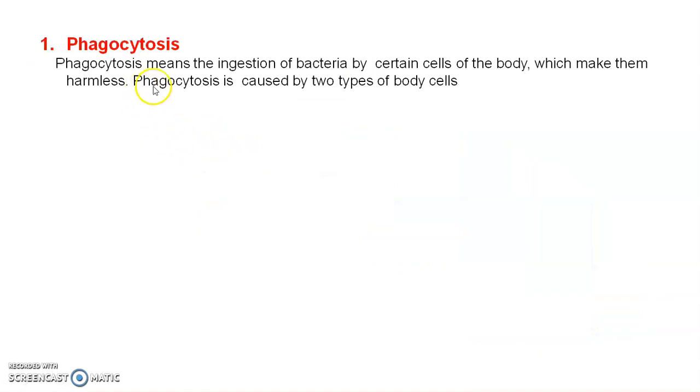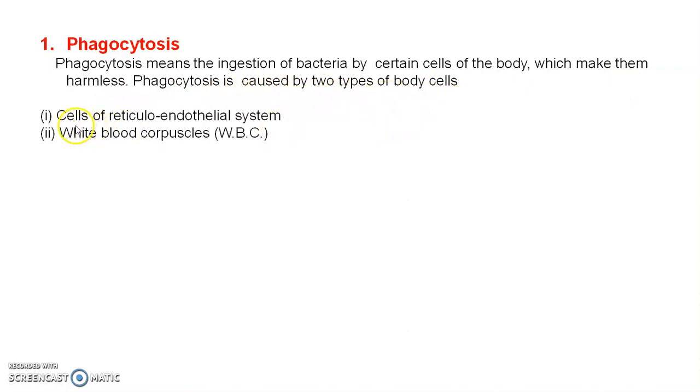First of all, we see phagocytosis. Phagocytosis means ingestion of bacteria by certain cells of the body, which makes them harmless. Phagocytosis is caused by two types of body cells. First is cells of the reticuloendothelial system, which is present in the liver, and white blood corpuscles, that is WBC.